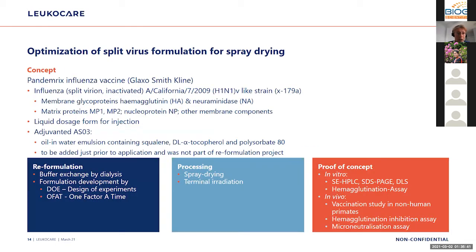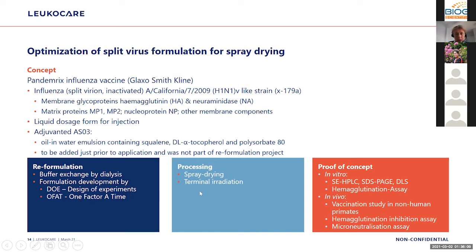The concept was to use a pandemic influenza vaccine from GlaxoSmithKline. We only use the virus part of it, not the adjuvant. It's a liquid dosage form for injection to which the adjuvant is added later on. We did a reformulation by buffer exchange by dialysis and formulation development, a DOE design of experiments as well as an OFAT approach again.